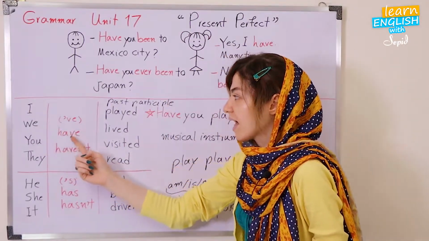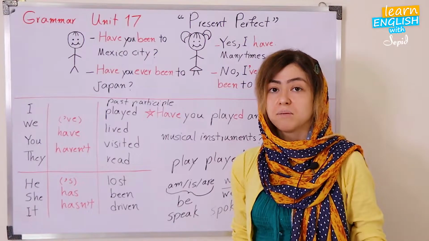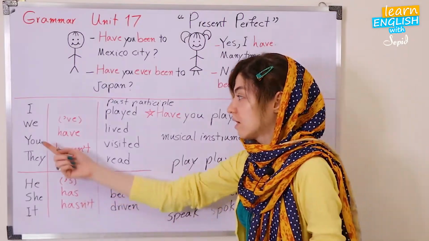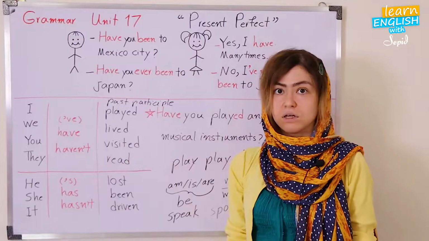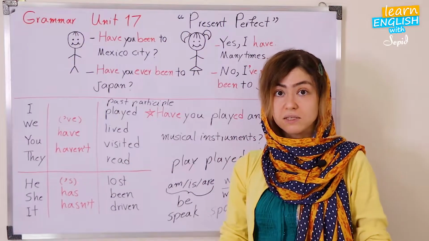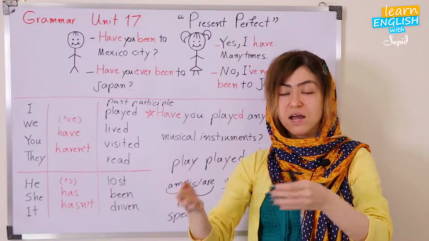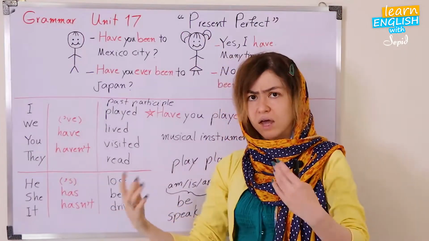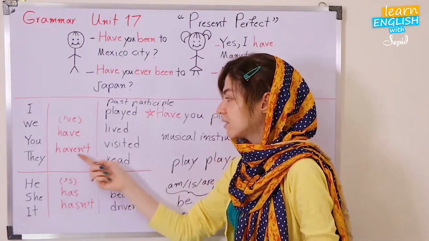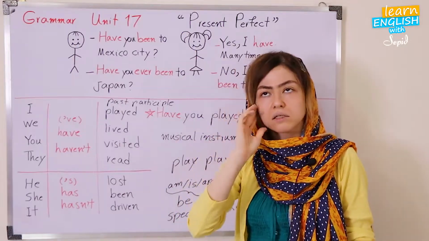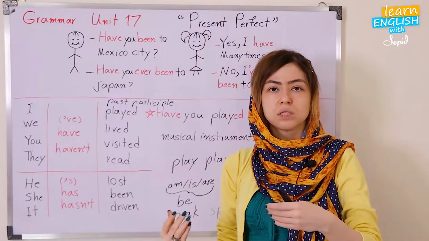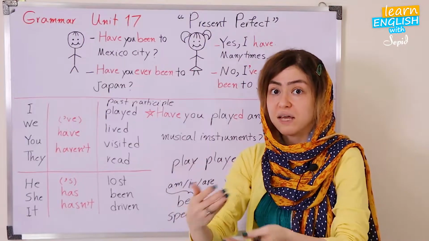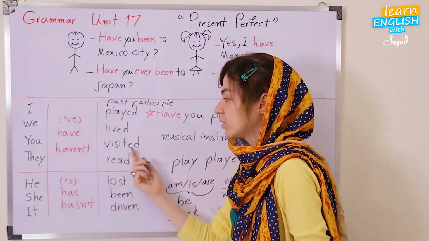Let's go. I have played. I've played soccer many times. It means I have the experience. You have lived in New York. It means that you went to New York, you lived there and saw there. Now you are here with us. Next is they haven't, just the negative form. They haven't visited us. I mean, they haven't come here to visit us. They don't have the experience of communicating with us face to face. So they haven't visited us.